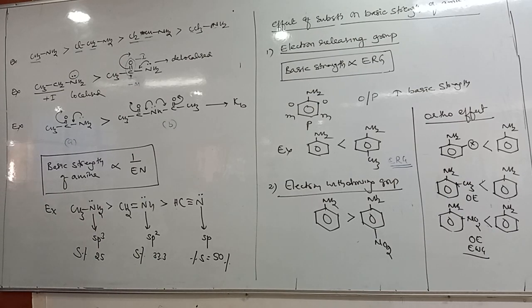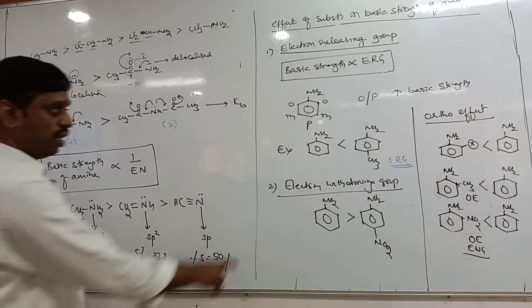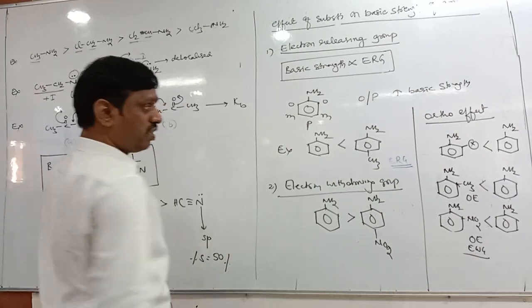Usually ortho and para, but there is the ortho effect. That's what you should write. Para position only. Okay. So take example: aniline and paramethyl aniline.